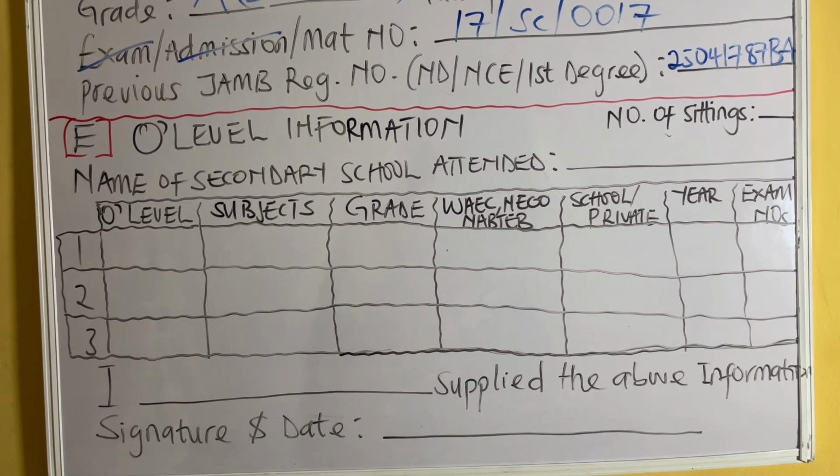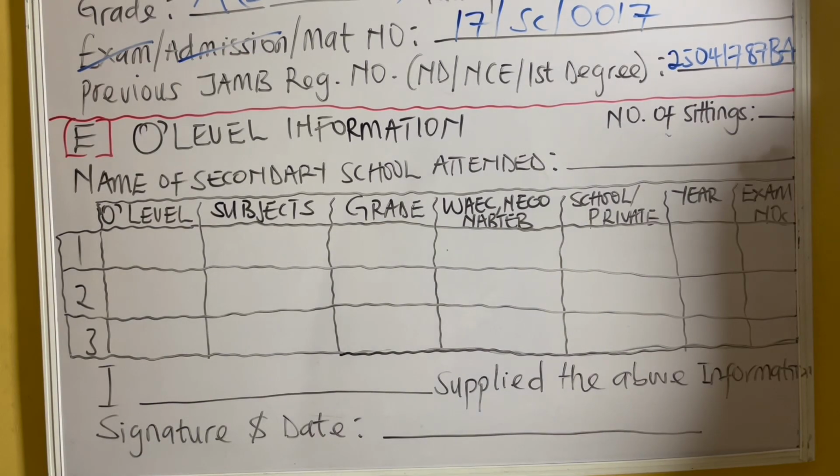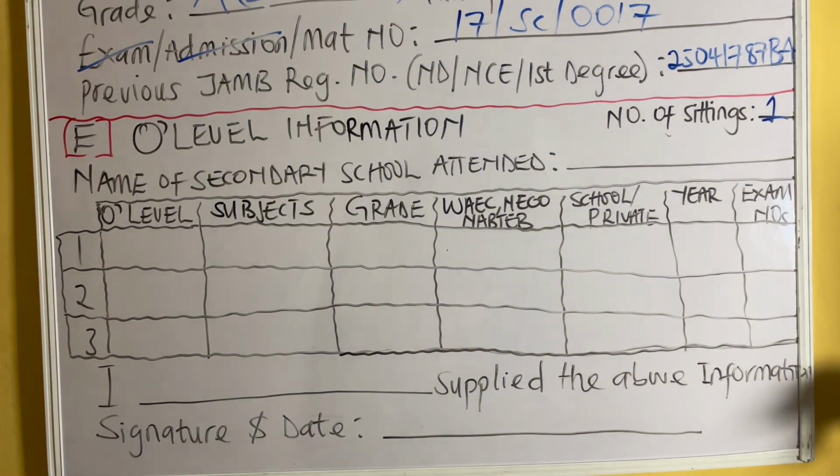But at the same time, if you're also going with your O-level, if you have 2 results, you go with the 2 results, but you cannot be allowed to upload 3 results. It's just 2 results. So for the number of sittings we have there, let's say I'm using a single sitting, that is 1. So I'm going to write the 1 there.